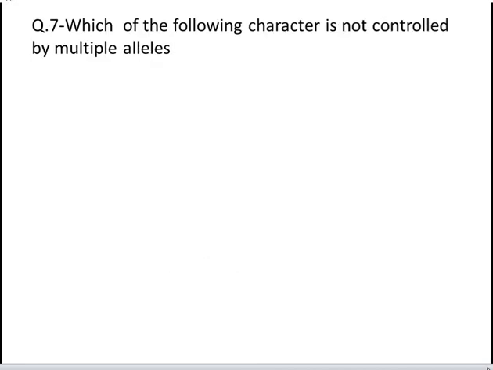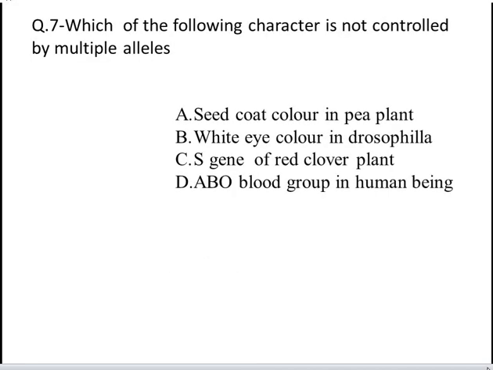The next question is, which of the following character is not controlled by multiple alleles? These are your four options. A, seed coat color in pea plants. B, white eye color in Drosophila. C, S gene of red clover plant. And D, ABO blood group in human being. Yes, the correct answer is A, seed coat color in pea plant.